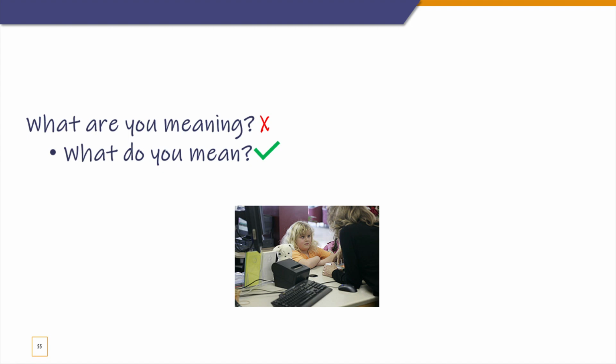When you want to find out what the other person is saying in a clear manner, you ask them, what do you mean? You don't say, what are you meaning? When you make general statements that could be understood in many different ways, you have to explain. So when people ask you this question, that means they are asking you to give more information, detail about what you said. There's a picture of this little girl probably seeking some information. Maybe she hasn't asked the right question, so she's trying to explain.